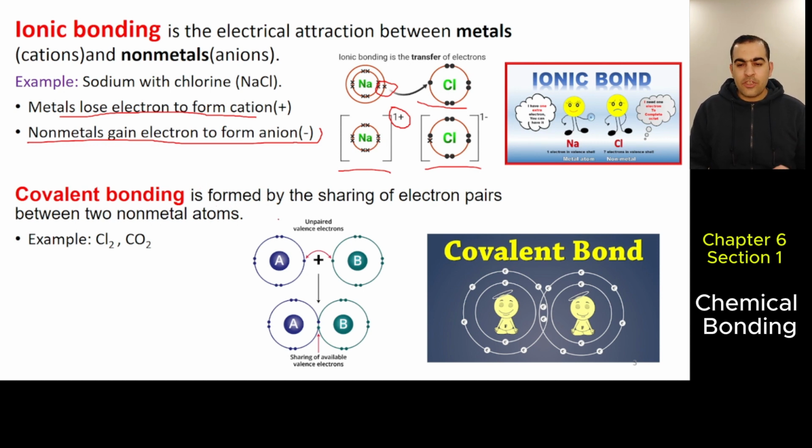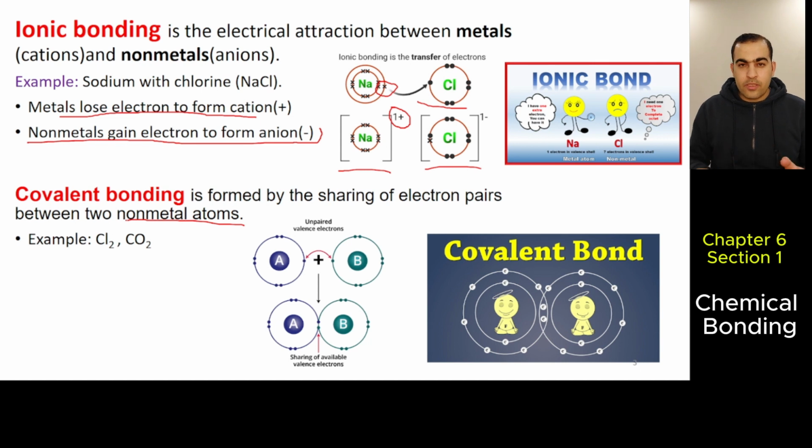It's formed by sharing electron pairs between two nonmetal atoms. First of all, you must know, when two nonmetals get closer to each other, they're going to share electrons. Why? Because both of them need electrons. They like to gain electrons so their last shell is filled.